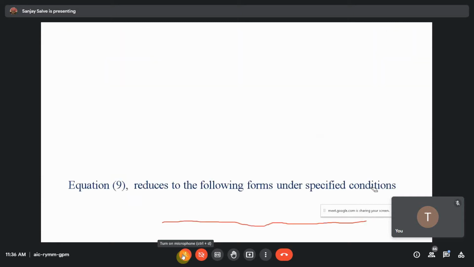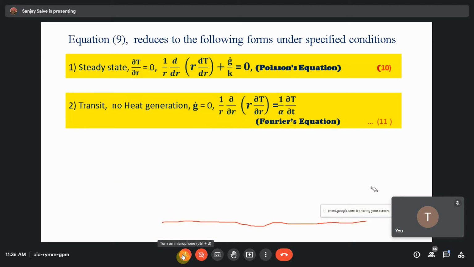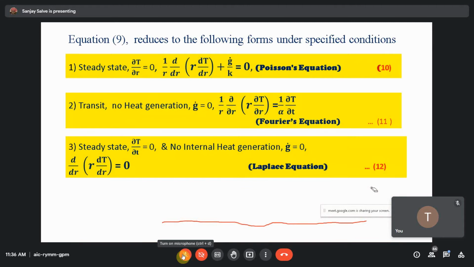Right? Next, this equation reduces to Poisson's equation for steady state, then Fourier's equation for no internal heat generation, and the Laplace equation for no internal heat generation and steady state. So you will have ∂/∂r (r ∂T/∂r) = 0.